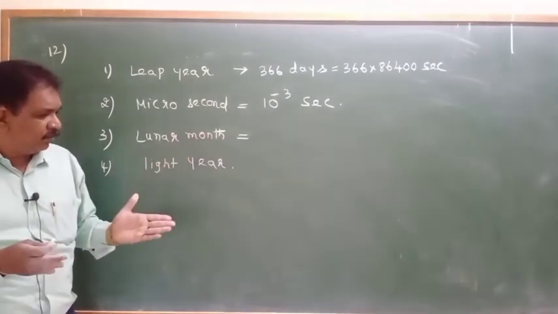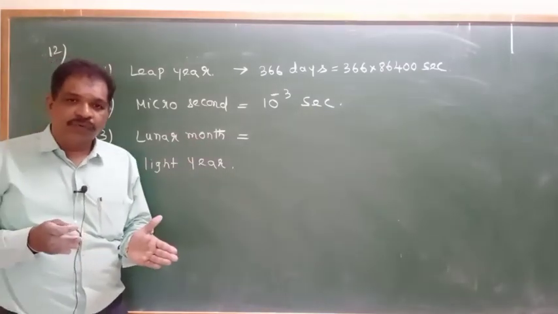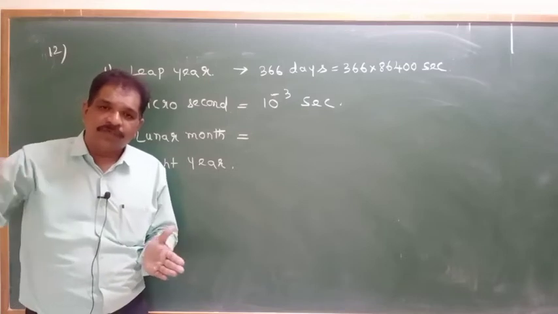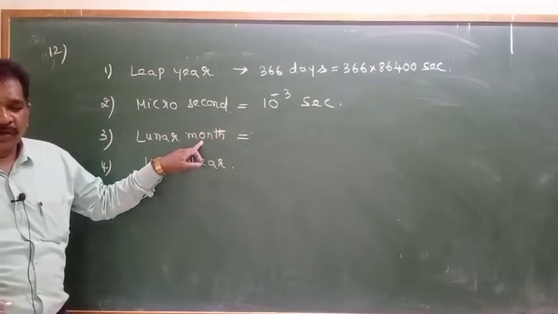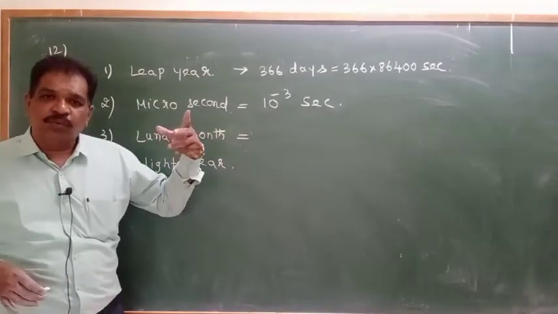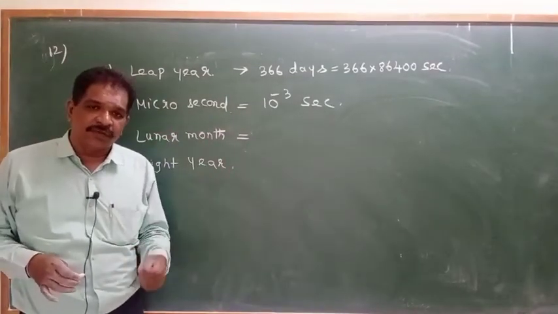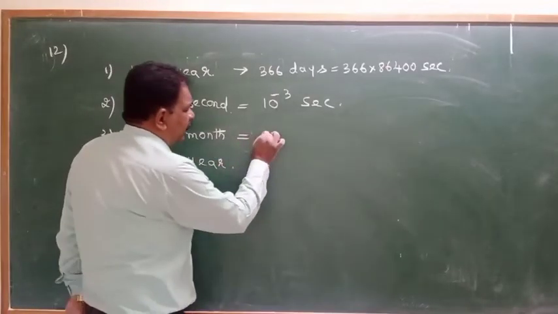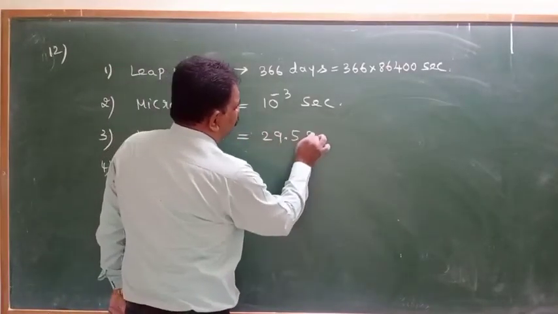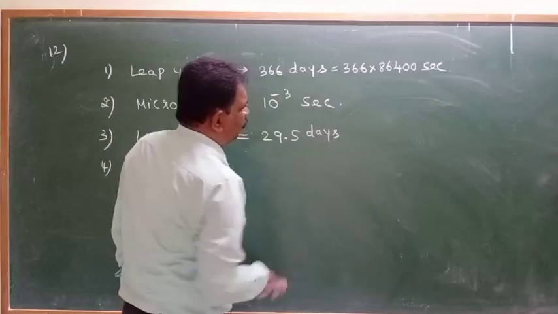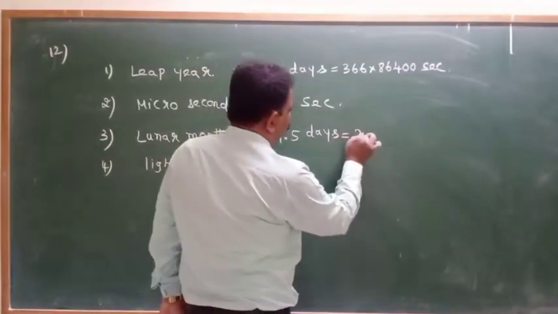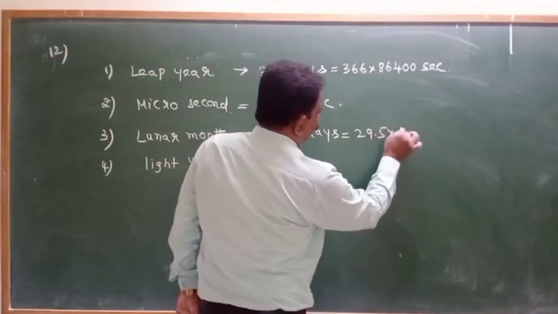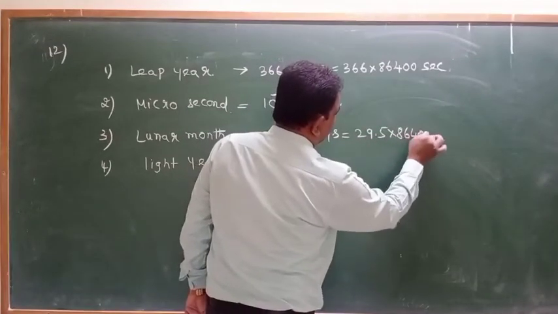Or from one moon to again one moon, how much time there is, that is the lunar month. This will be around 29.5 days. Day is a unit already, and a day has 86,400 seconds.